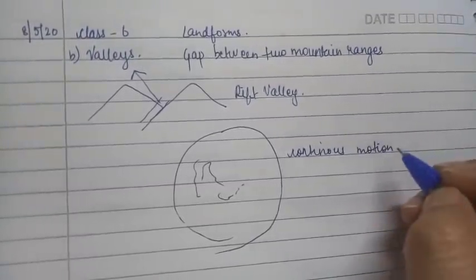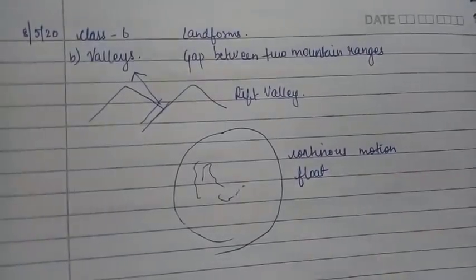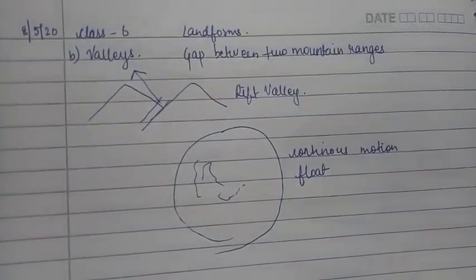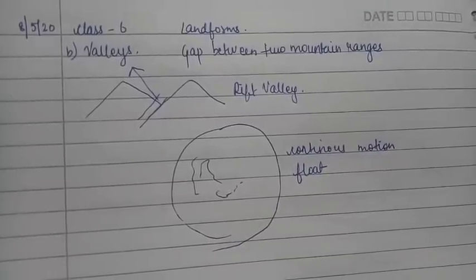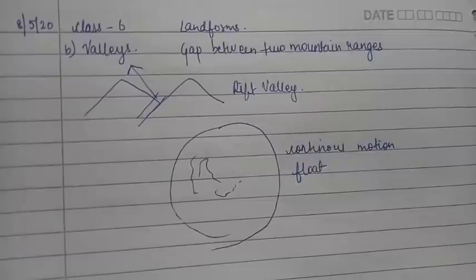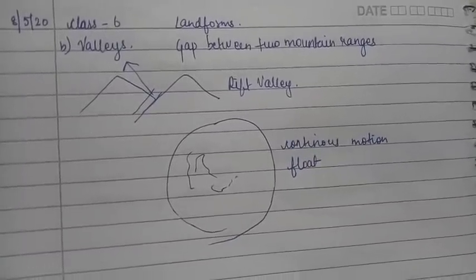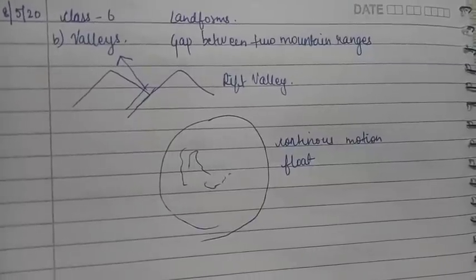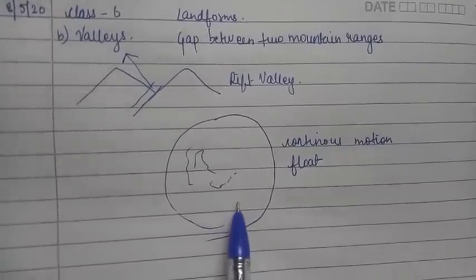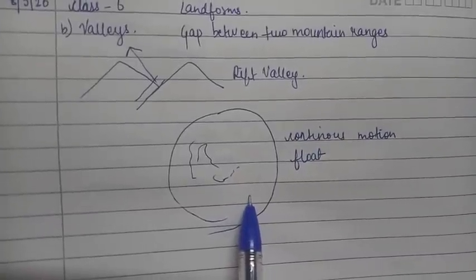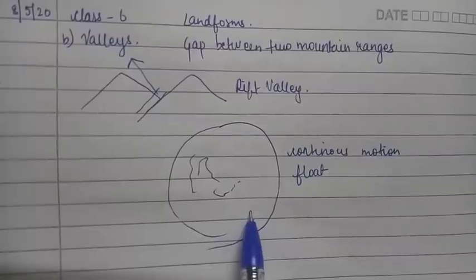In short, we can say that we always float. This is the reason whenever we dig earth, water comes out. Whenever we dig earth to a little bit of depth, water oozes out at the surface. This confirms that we always float on our earth. The crust plates which are present over there are in a continuous floating motion.